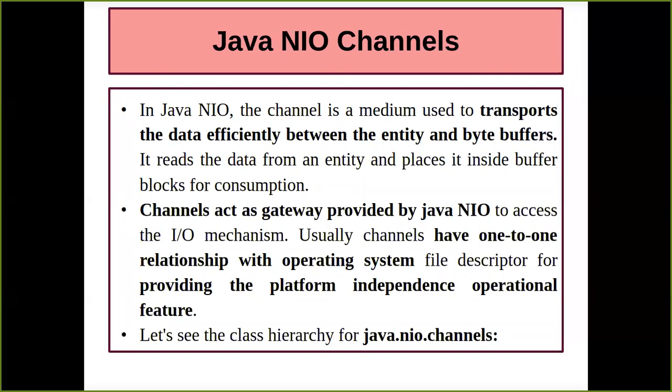The channel is also known as a gateway provided by Java NIO, which accesses the IO mechanism of your operating system. It has a one-to-one relationship with the operating system, because if I am accessing the IO mechanism of my operating system, it has a direct relationship with it. It only happens when the connection is built between your operating system, which works like a client, and the server.